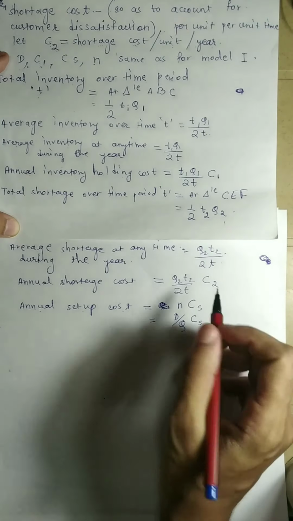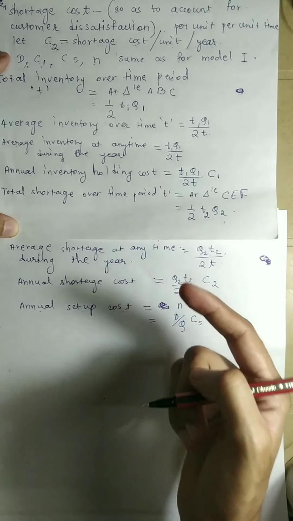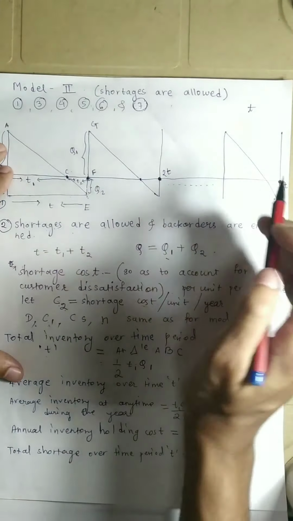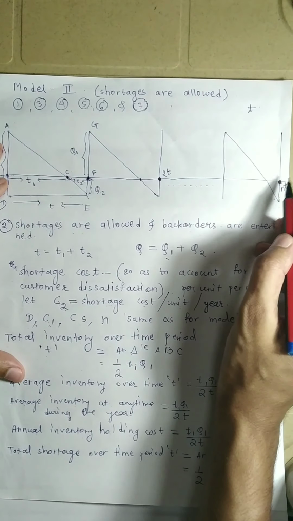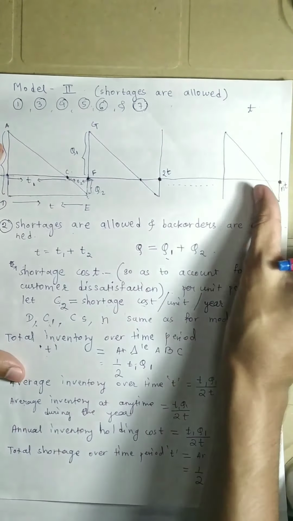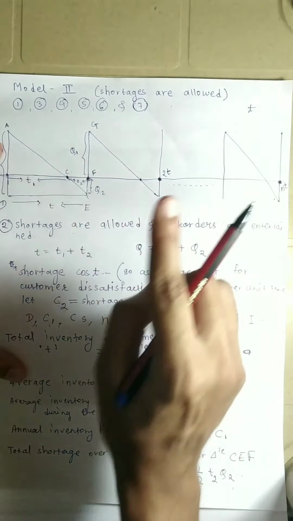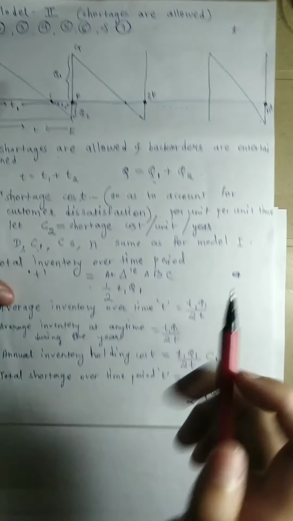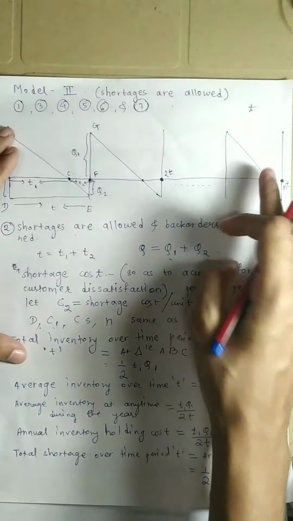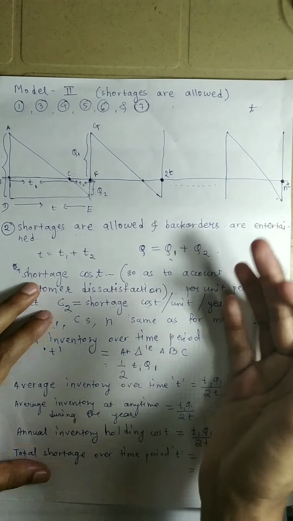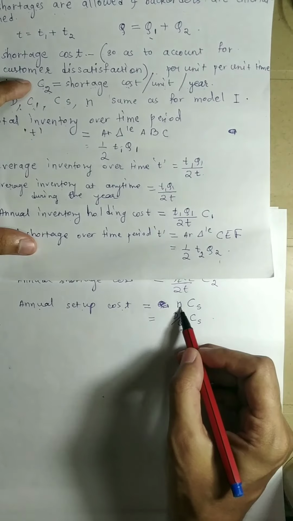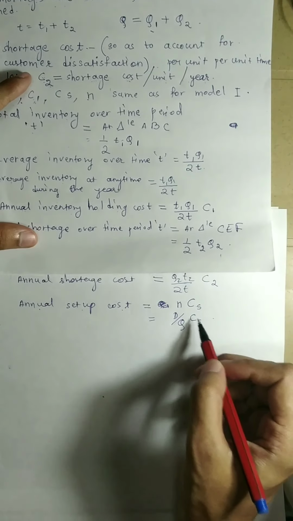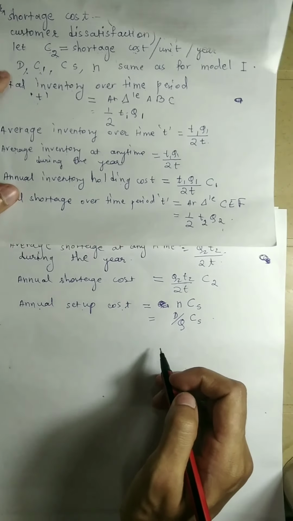So how many production runs do we have? In this case also we have N production runs. We have divided the entire time period into N equal parts. So for one production run it is CS, then for these many it will be N into CS, and N is nothing but D by Q into CS.